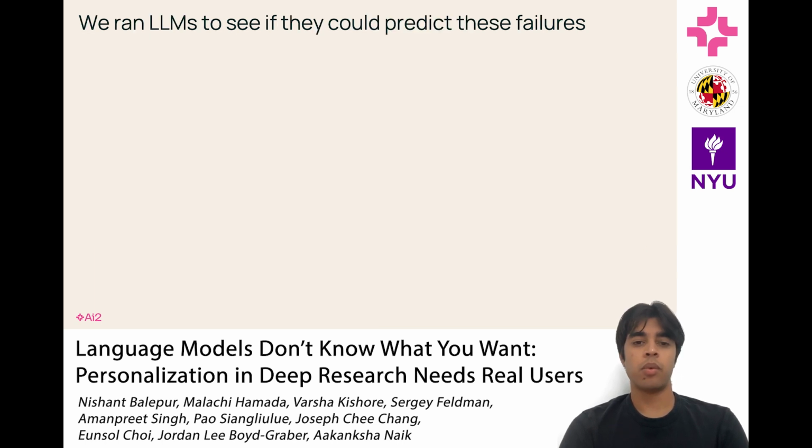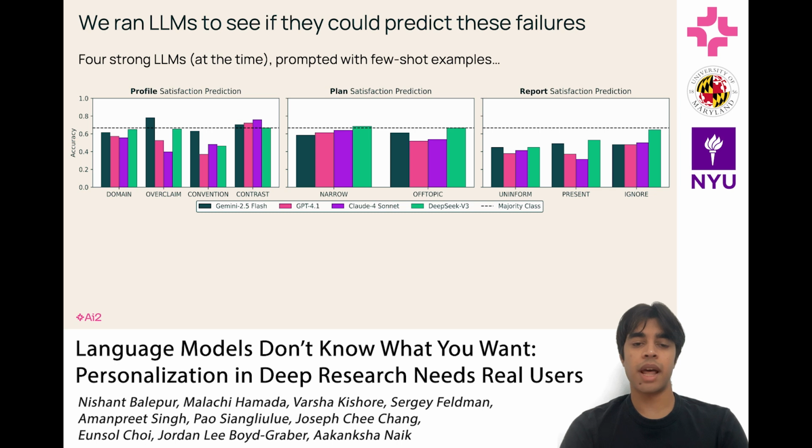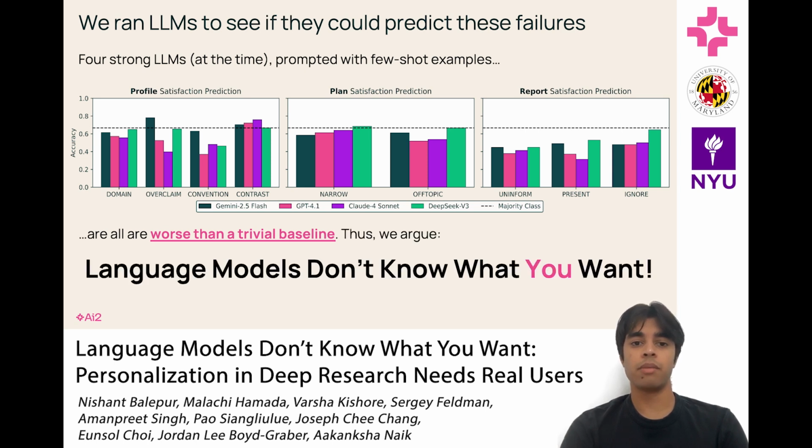To do this, we ran one last experiment where we turned our interview transcripts into a validation set. We had 4 strong LLMs try and predict when users were satisfied or dissatisfied based on our discovered failure modes. When we prompted LLMs with few-shot examples, they were all still worse than a trivial majority class baseline. Because of this, we concluded with our paper's title, Language Models Don't Know What You Want.